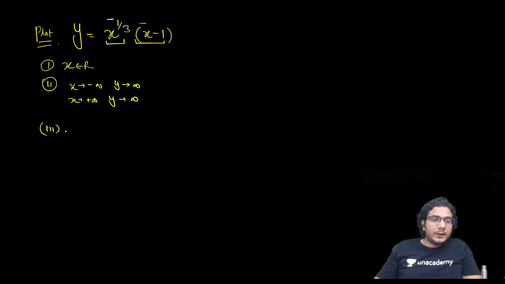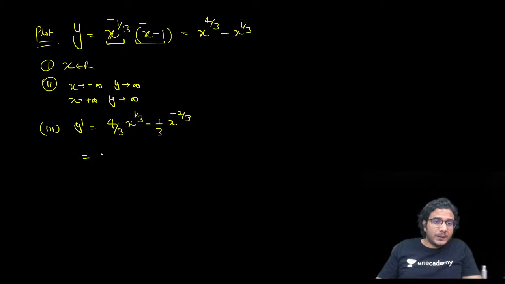Now third point is y dash, differentiated. So first you can write this in this form, x raised to 4 by 3 minus x raised to 1 by 3. Now it's easy to differentiate. So 4 by 3 x raised to 1 by 3 minus 1 by 3 x raised to minus 2 by 3. Alright. If you take LCM, it is going to be 1 by 3, 4x minus 1 divided by x raised to 2 by 3.